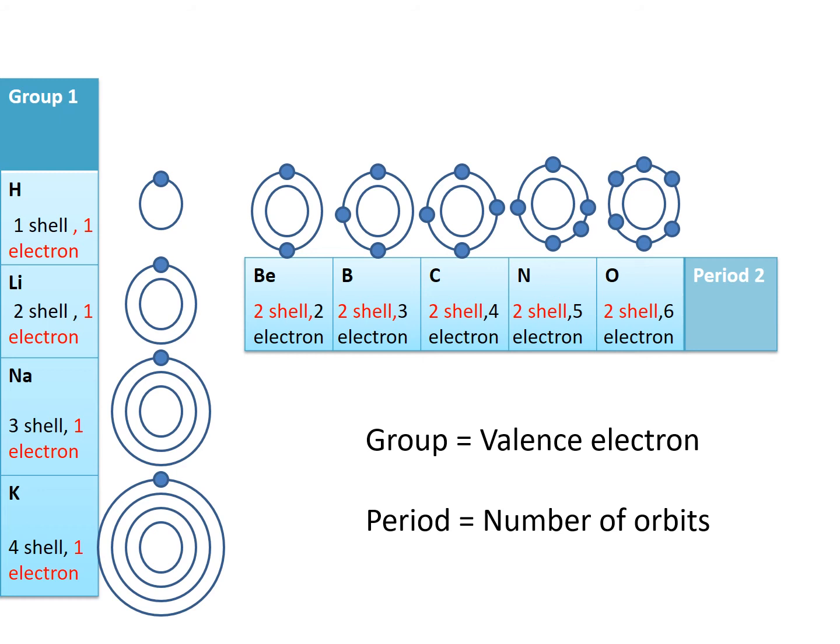That is why it's called group 1, because all of them have 1 valence electron. So when I say an element is from group 1, it means there is one electron in the outermost shell. And when I say the element is from period 2, it means that it has two shells. That is why period 2 stands for two shells.